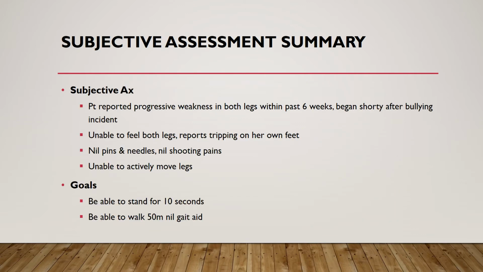The subjective assessment revealed that the patient had been experiencing progressive weakness in both legs within the past 6 weeks, beginning shortly after the bullying incident. The patient was unable to feel their legs, reporting tripping on her own feet on several occasions, currently unable to move her legs actively.